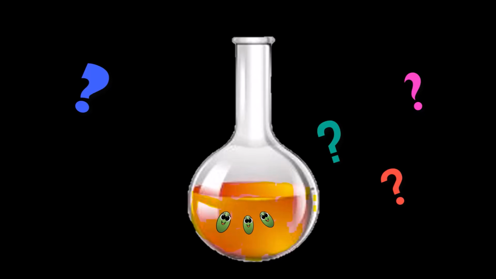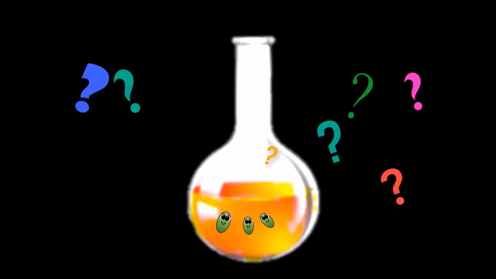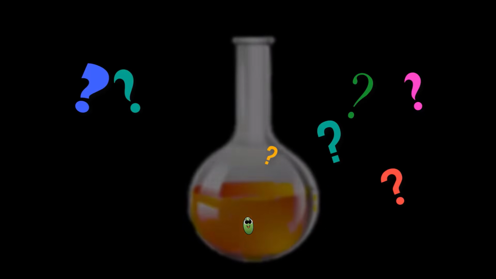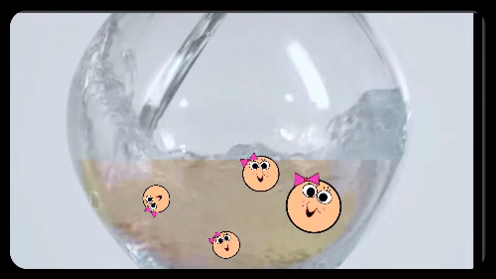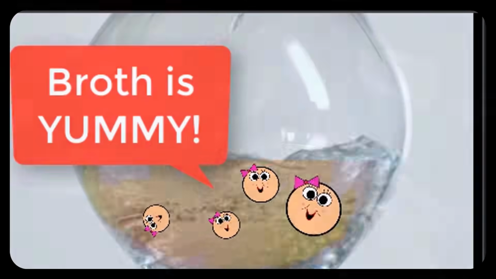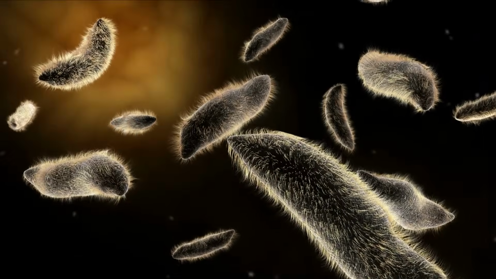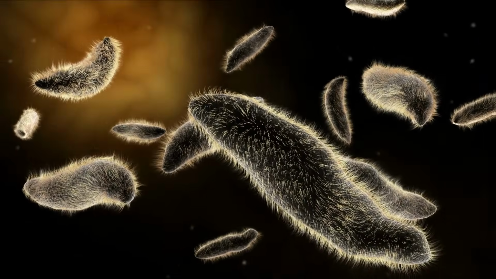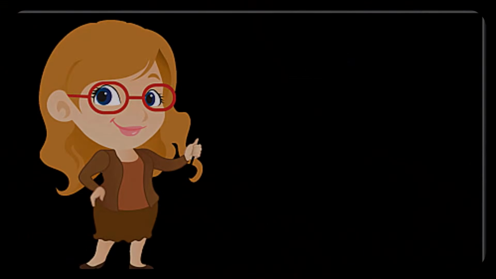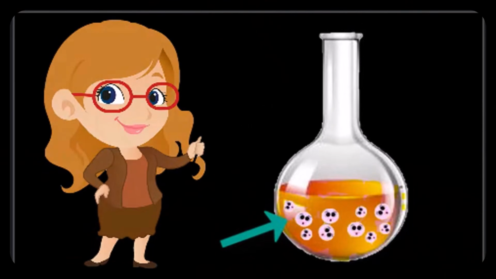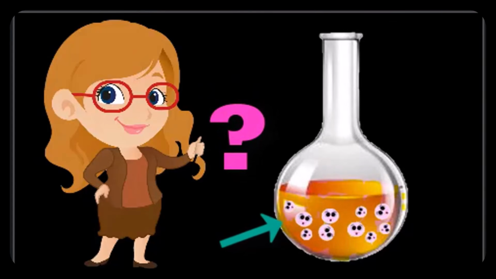So, first, some background. The controversy at the time was how microorganisms were able to grow in broth. Broth is a nutrient medium that has nutrients that microorganisms need to live. Broth had already been developed, and they had been using this to grow microorganisms in labs. It had been observed already that microbes were able to grow in nutrient-rich broth. But there was a debate as to why or how this occurred.